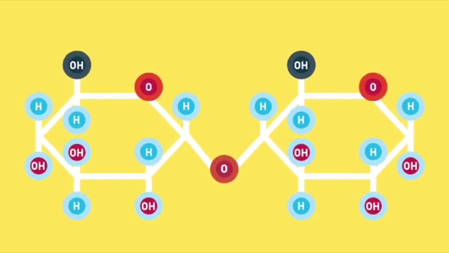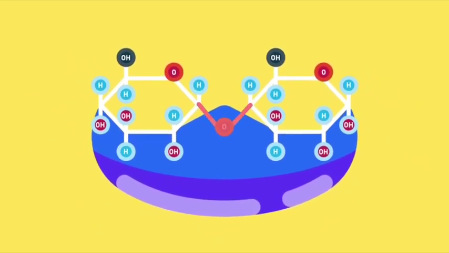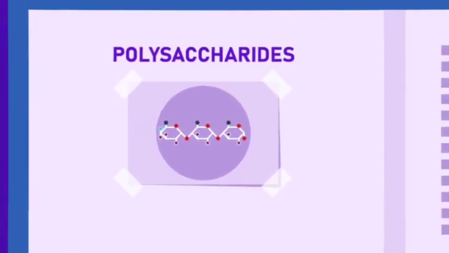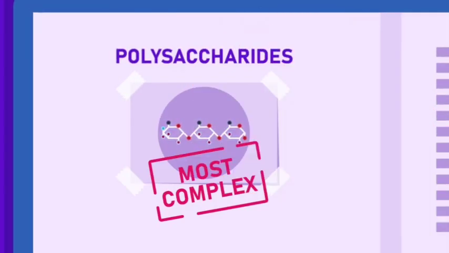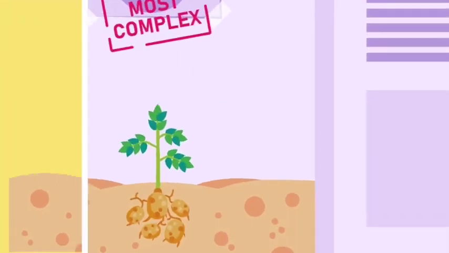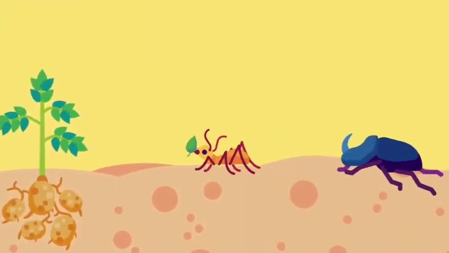On the other hand, when a disaccharide is treated with a suitable enzyme, it breaks down to form monosaccharides. In this reaction, water is added, and thus the reaction is called hydrolysis or hydrolytic reaction. Polysaccharides are the most chemically complex carbohydrates, and their examples include starch and cellulose. There are other substances which are slightly modified carbohydrates, such as the chitin of the